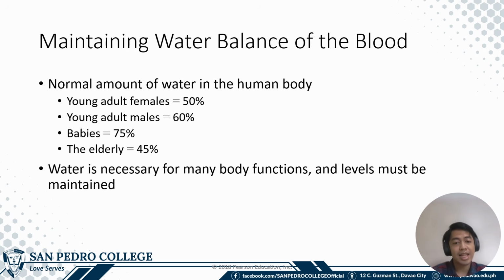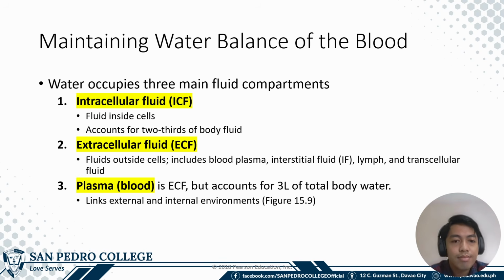So, we will discuss all of this again in Biofarm. The water in the body is found in three compartments. The first compartment is the intracellular fluid. Then you also have the extracellular fluid. Then you have the plasma or blood. The plasma is part of the ECF, or the extracellular fluid.